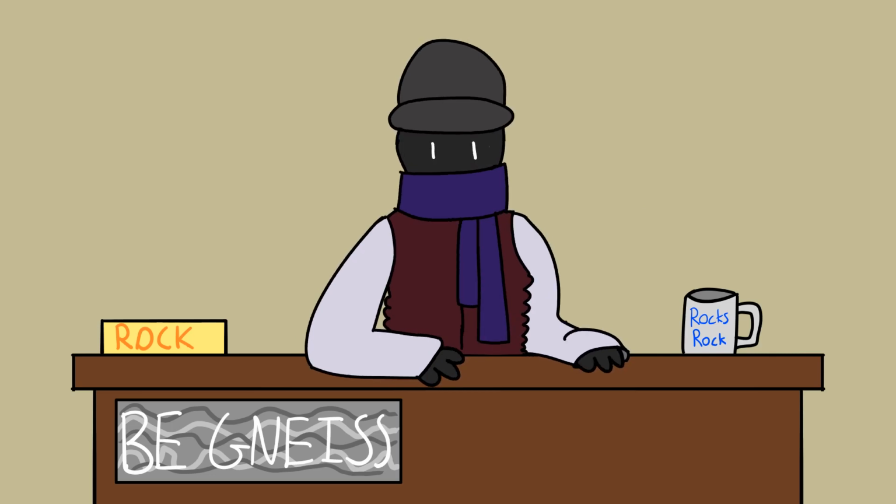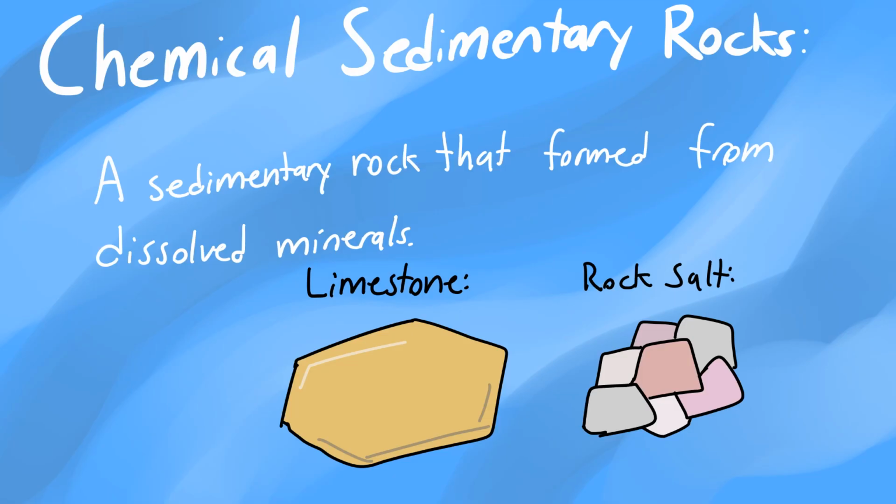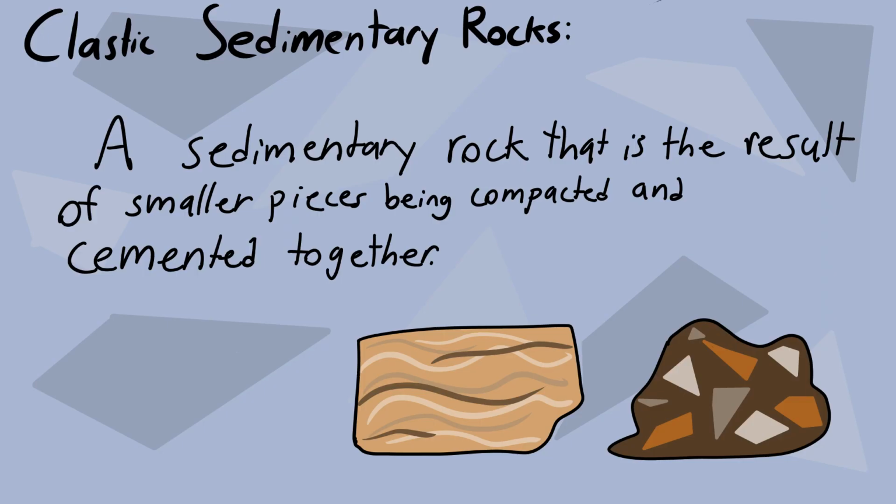These are generally rocks that form from smaller pieces or sediment over time. Like igneous rocks, sedimentary rocks can also be put into three smaller groups: clastic, chemical, and biochemical. Firstly, chemical sedimentary rocks form from dissolved minerals that were left behind when the water was evaporated. Limestone and rock salt are chemical sedimentary rocks.